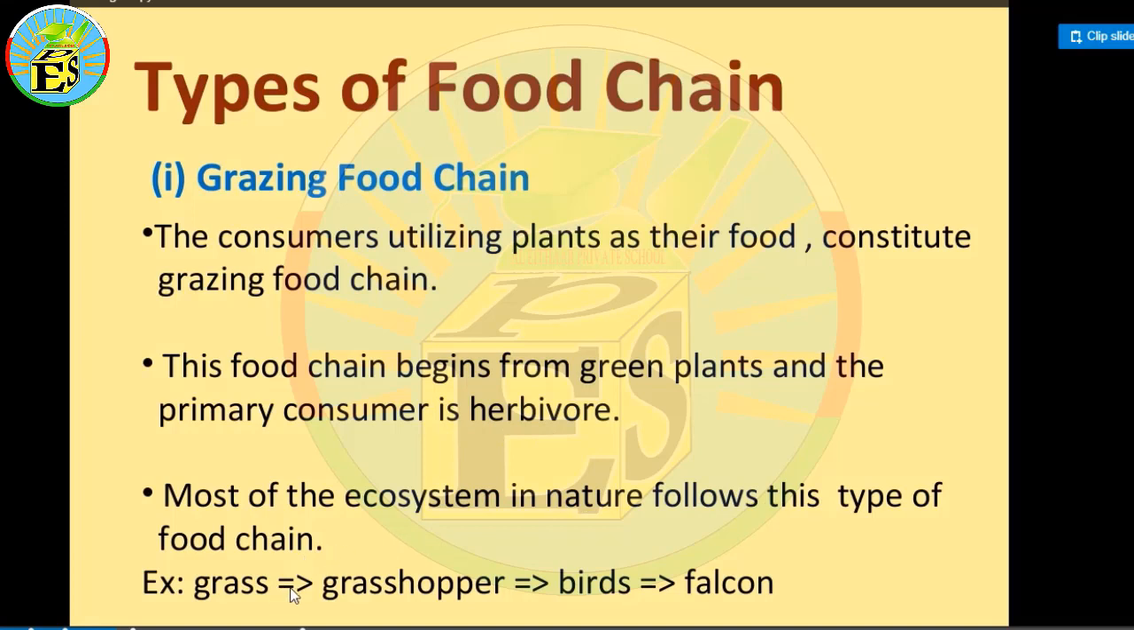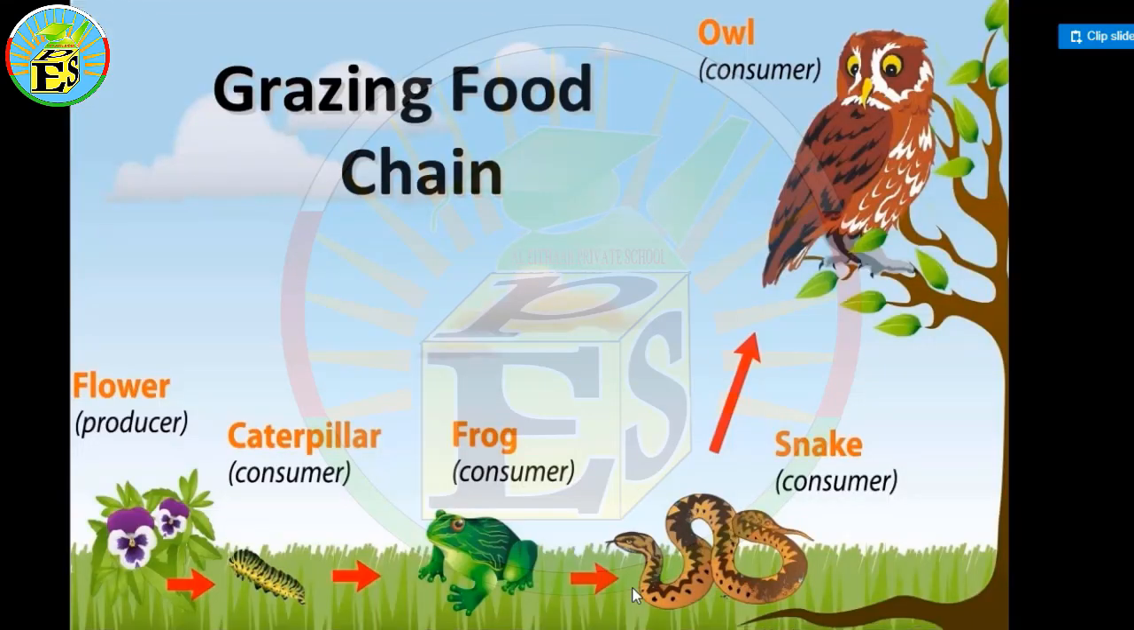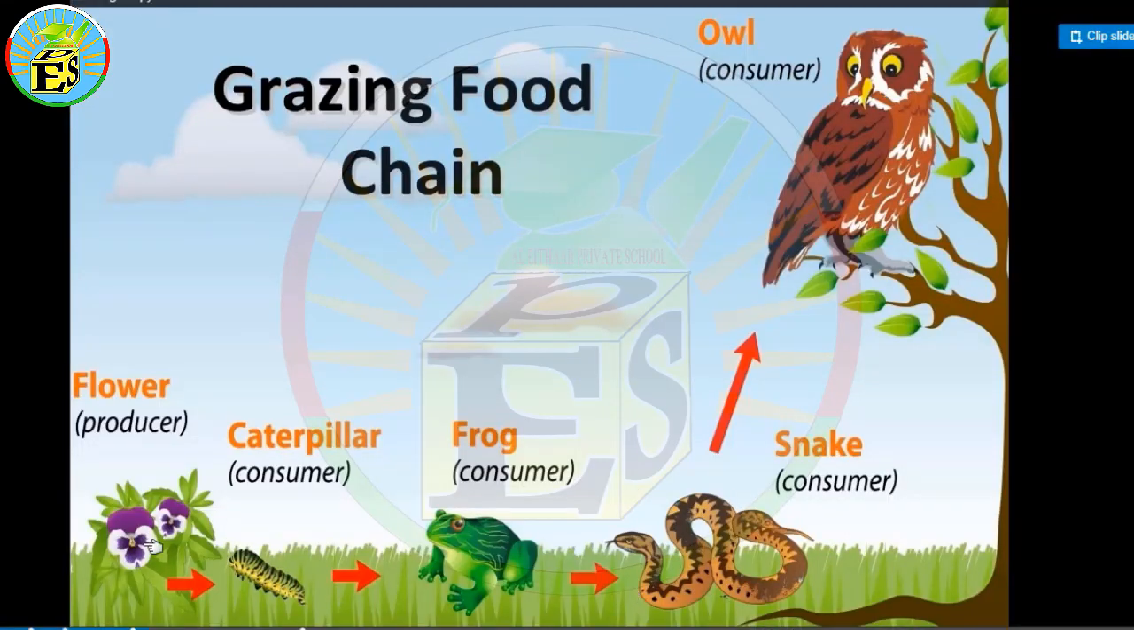For example, grass is being eaten by a grasshopper, and grasshopper is being eaten by birds. Bird is being eaten by falcon. This is one example. There are many more. So this is the picture of a grazing food chain. For example, the flower: a caterpillar consumes the flower, and then the caterpillar is being consumed by a frog, and then a snake is eating the frog, and the snake is being eaten by the hawk or the owl. So this is one example of a grazing food chain.